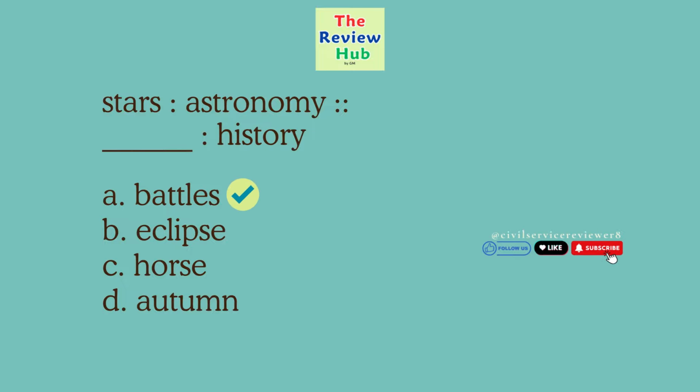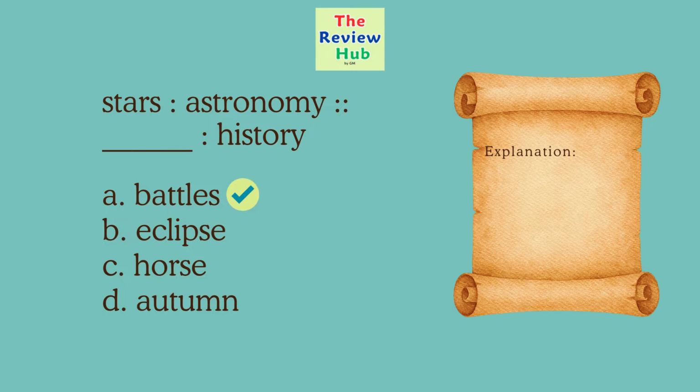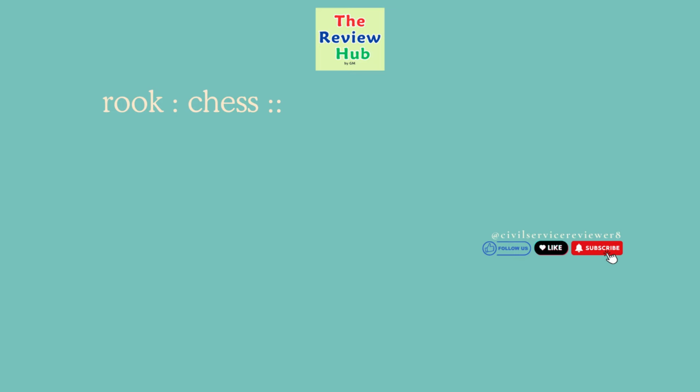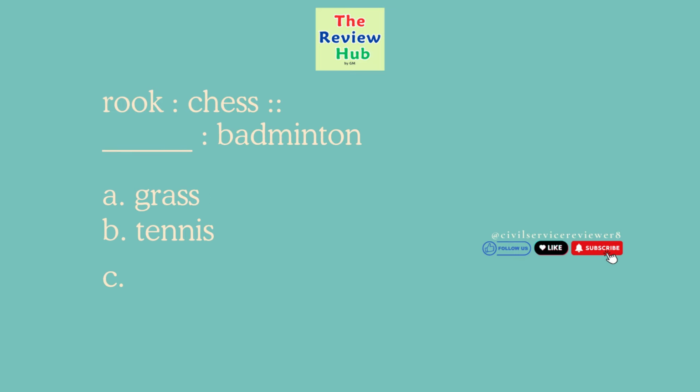The correct answer is A. Battles. Stars are studied in astronomy. Battles are studied in history, topic to its field. Rook is to chess, blank is to badminton. A. Grass. B. Tennis. C. Shuttlecock. D. Swing.